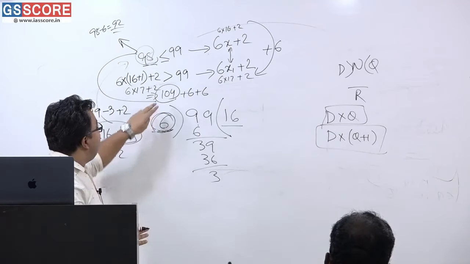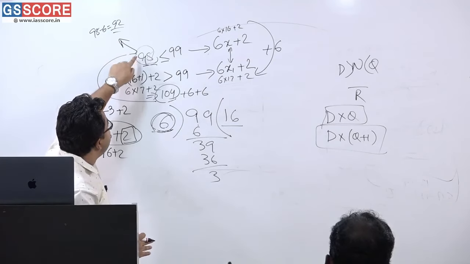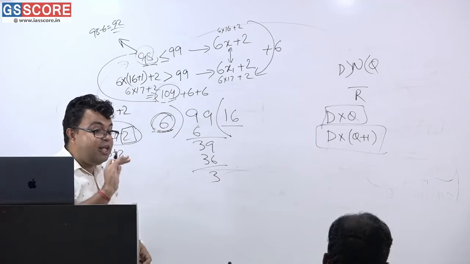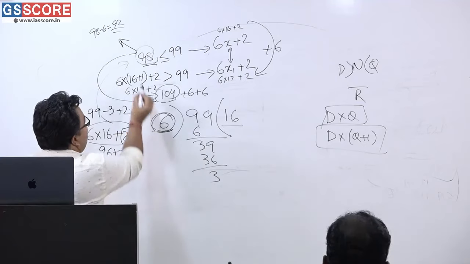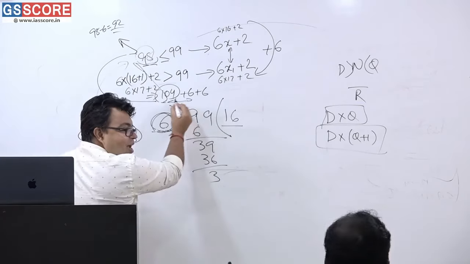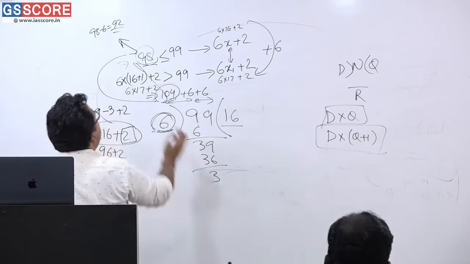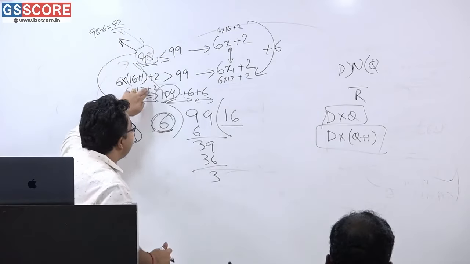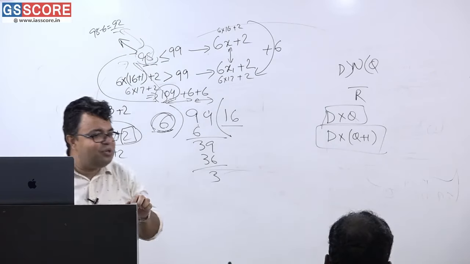What I am saying, after this and before this, this is the second number, this is a gap of 6, this is a gap of 6, this is a gap of 6, this is a gap of 6. 5 into 6 will not be the answer. Here 4 into 6 will be the answer. You will have to calculate the gap. Between this and this, 6 was the gap. Here is a gap of 6. Here is a gap of 6. You have gone to the third number. Getting or not getting? And here is again a gap of 6. So how many gaps are there? 6, 6, 6, 6. Very simple. 4 gaps. 4 into 6, 24 is going to be the answer.